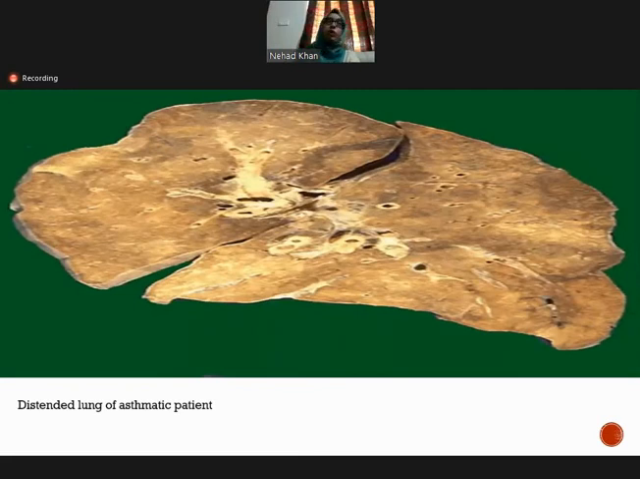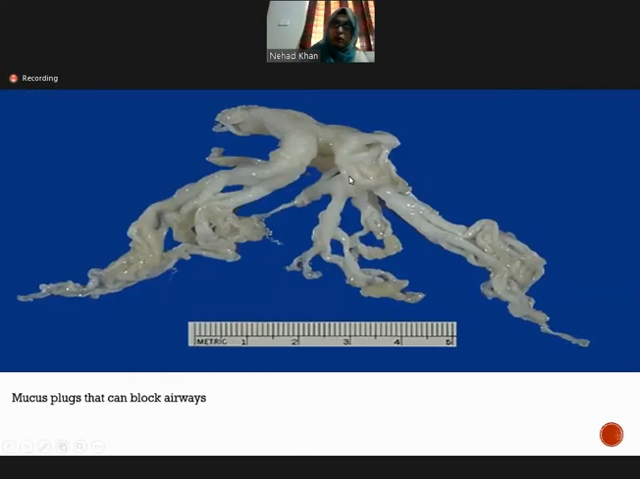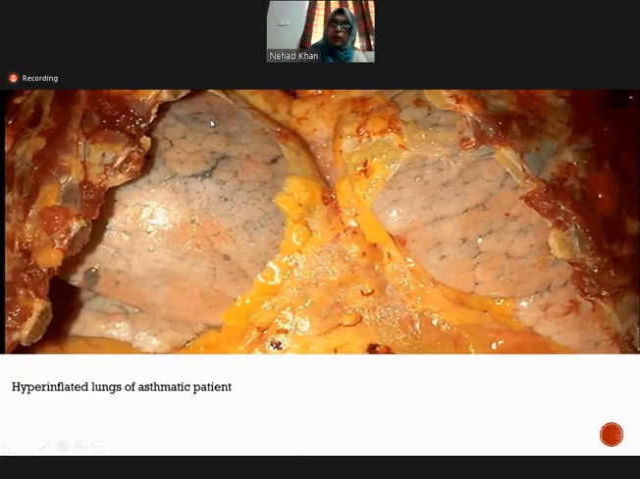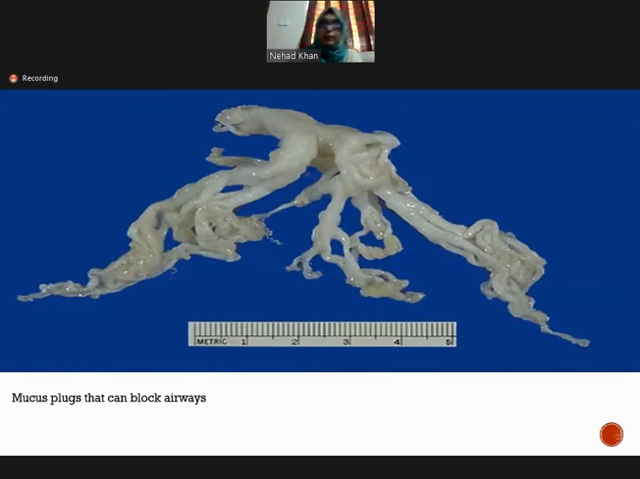So this is a gross picture of the lung of an asthmatic patient. This is a distended lung. Again, a hyperinflated lung of an asthmatic patient. And this is the mucus plug. You can see what we usually find in the asthmatic patient, that the airways, the bronchi and the bronchioles, are obstructed by the mucus plug. See how thick the mucus plug is. These mucus plugs may contain epithelial casts, and they form the Curschmann spirals.